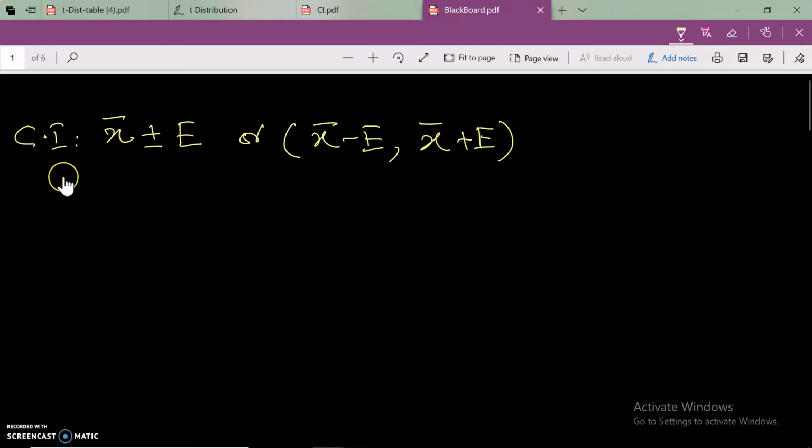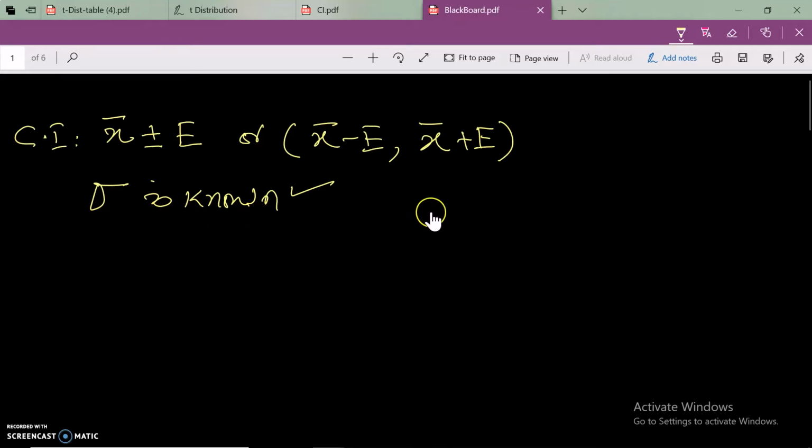But when I created the confidence interval for one population mean, what was my basic assumption? That sigma is known, the population standard deviation is known to us. But in actuality, in most cases the population standard deviation is unknown. Why is it unknown? I will explain in a minute.